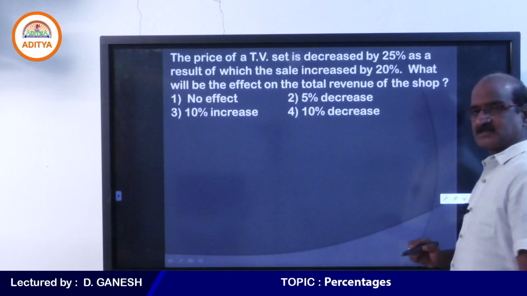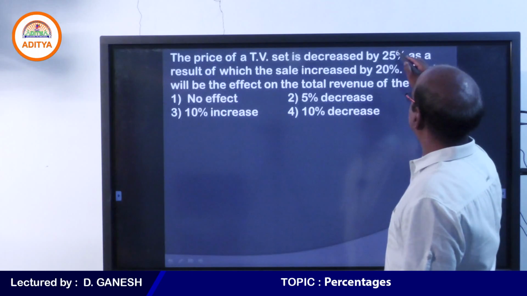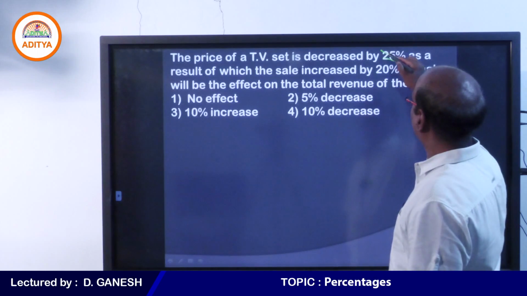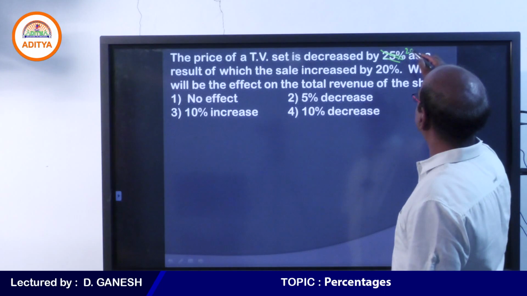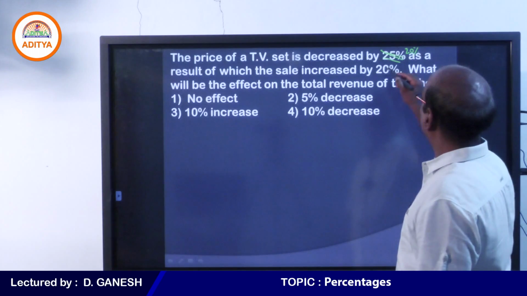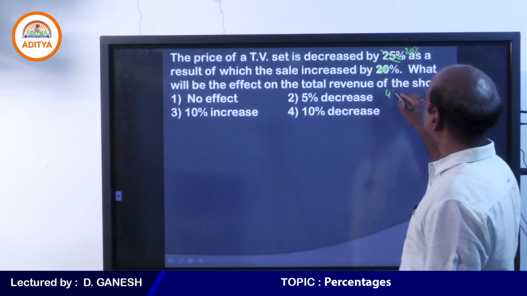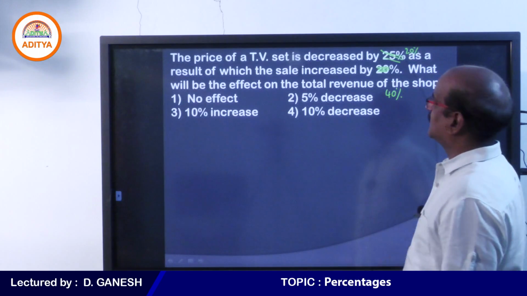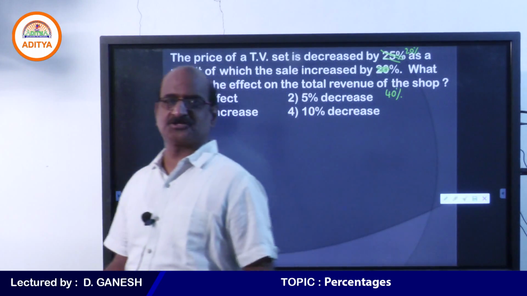Ready? Let me make some changes in the question. I want to repeat this question again to you. Student, in place of 25%, please take 20%, and in place of 20%, take 40%, and let me know what is your answer for the same question. Come on student, make it fast.